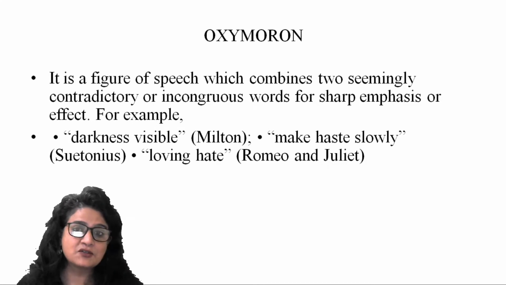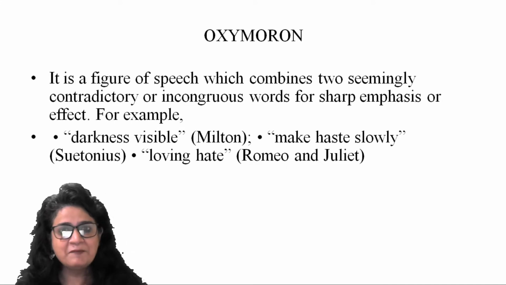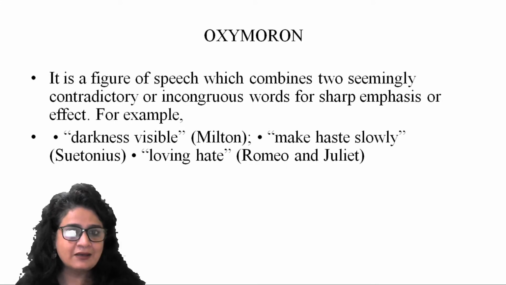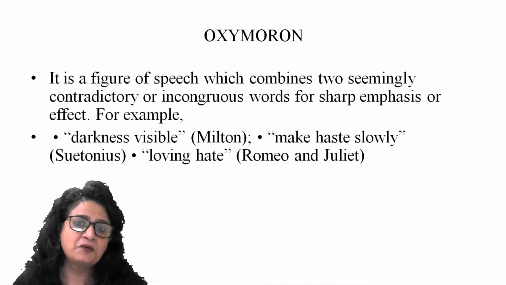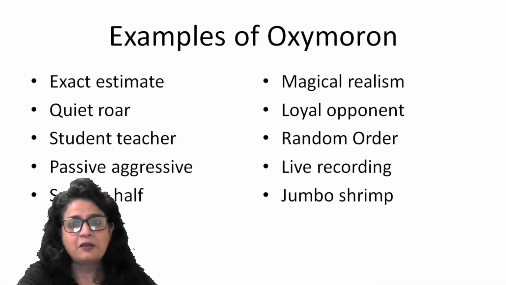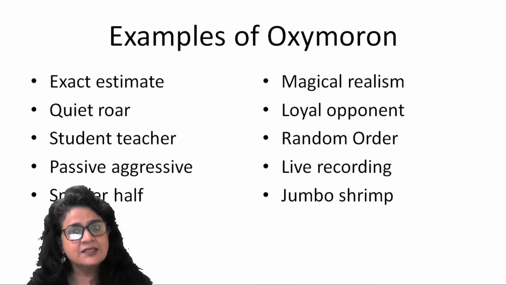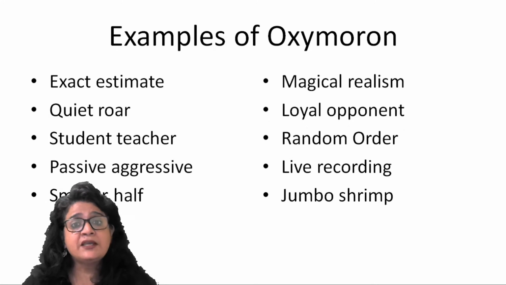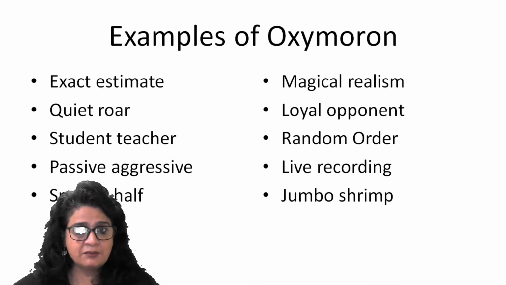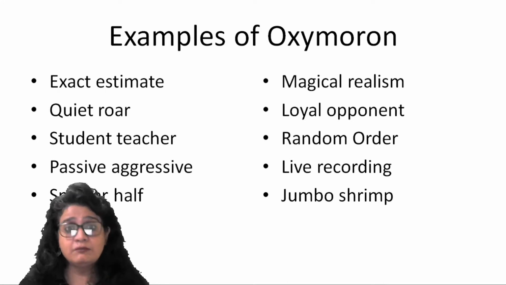So constructive destruction. Happily married, that's another oxymoron, right? Happily and married: usually, people agree that a person who is happy cannot be married, or a person who is married cannot remain happy, right? So that's also an oxymoron, very subjective, but you can understand the meaning. Exact estimate. An estimate is a calculation which is based on a hunch. You are surmising what the expenditure is going to be this month. So that's an estimate. An estimate cannot be exact. So when we say exact estimate, that's an oxymoron.